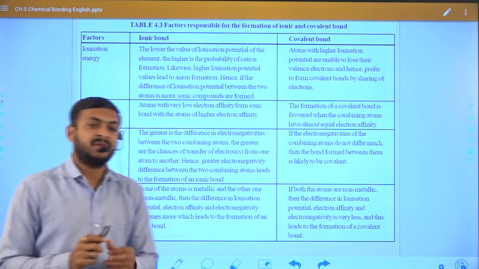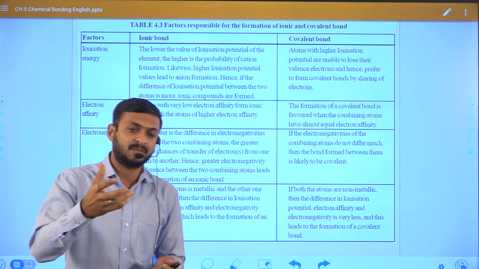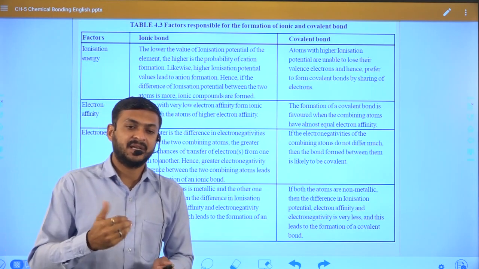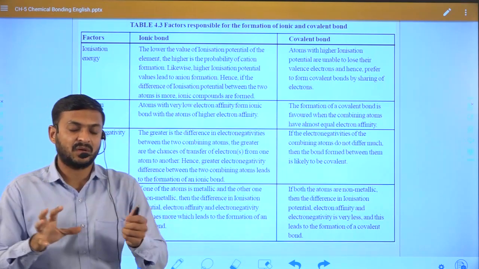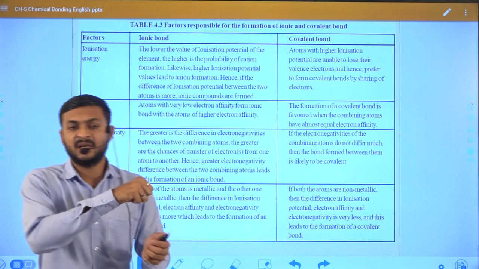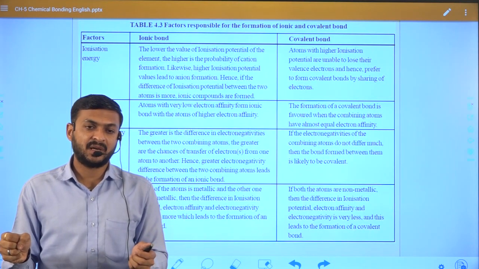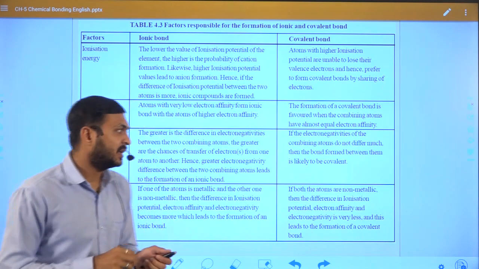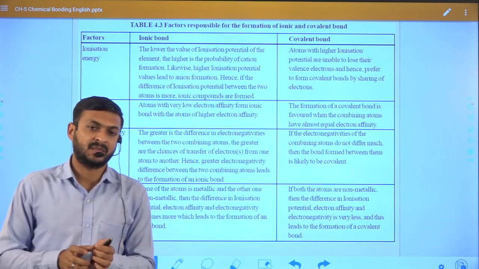Because if one element has a high electronegativity, then it can easily attract, or rather gain, the electron from another element. In this case, finally, it will lead to the formation of an ionic bond.